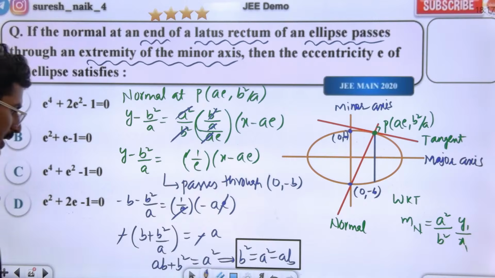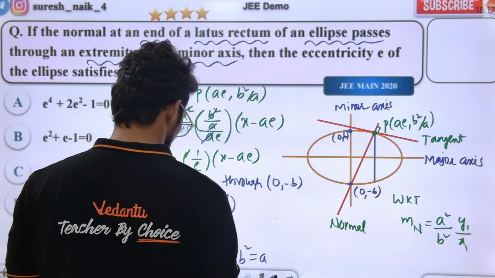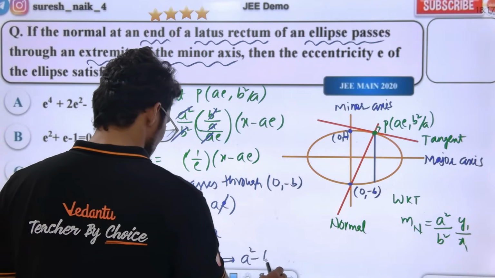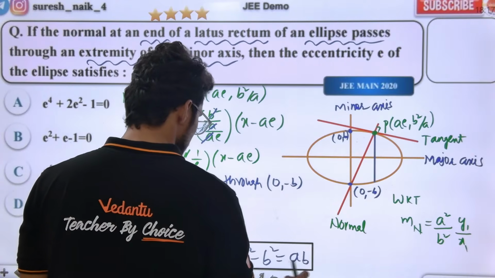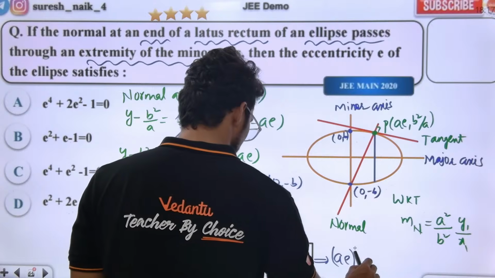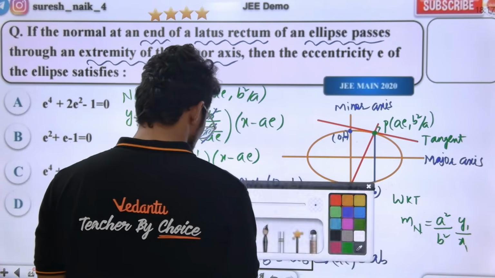Basically here, A square minus B square, what is it? A square minus B square is equal to AB. Suresh sir said one thing: A square minus B square can be written as what? A E whole square. This is AB. Yes or no?